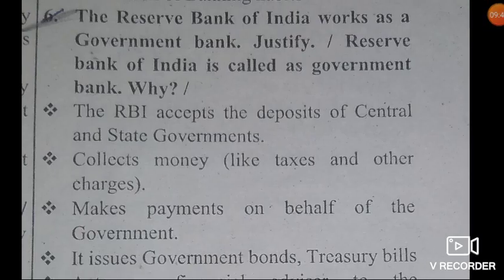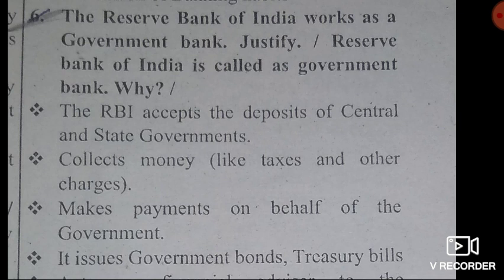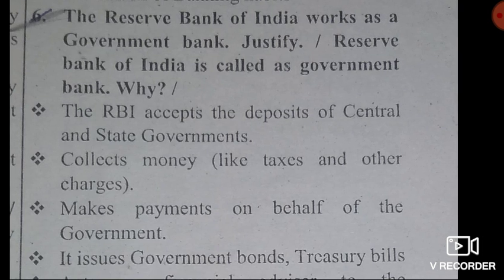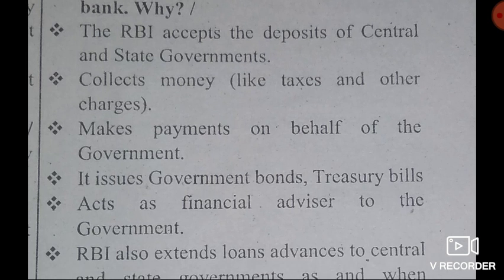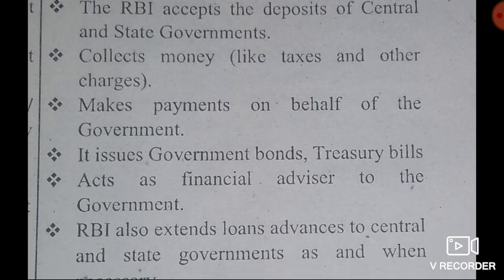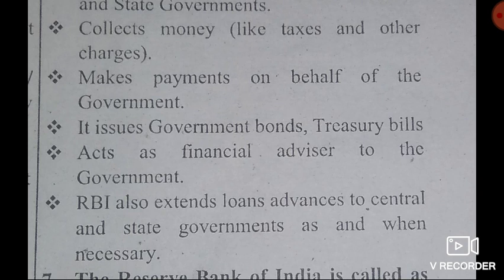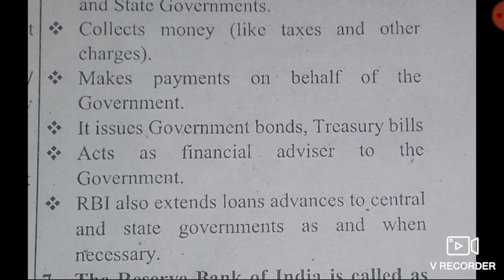Then next question. The Reserve Bank of India works as a government bank. Justify. The Reserve Bank of India works as a government bank, or Reserve Bank of India is called as government bank. Why? Answer. The Reserve Bank of India accepts the deposits of central and state governments, isn't it? It collects money like tax and other charges, then makes payments on behalf of the government.